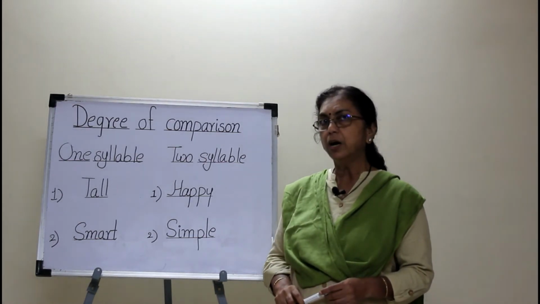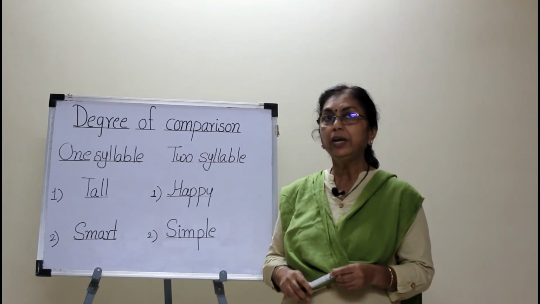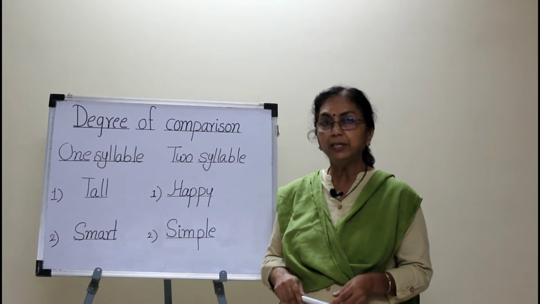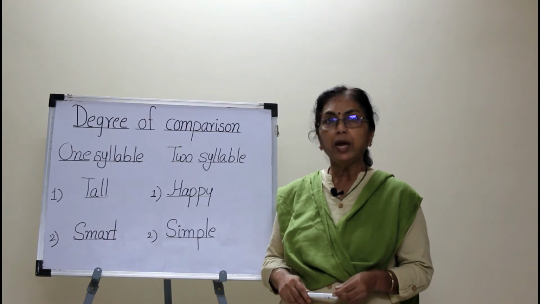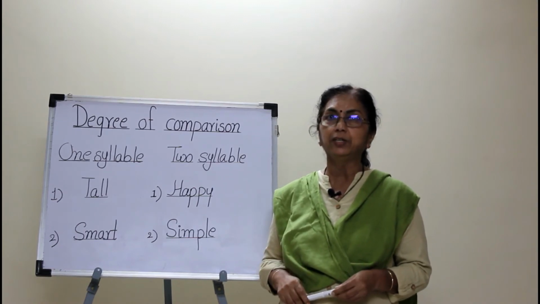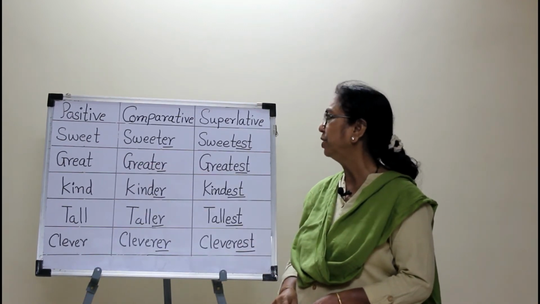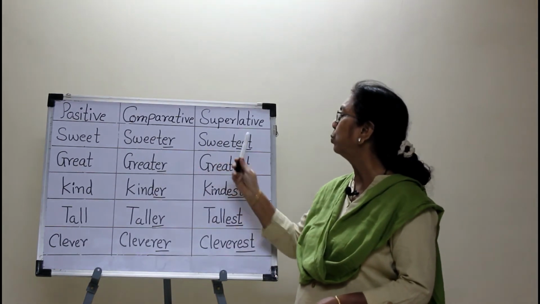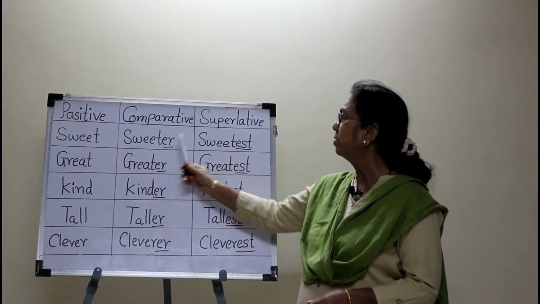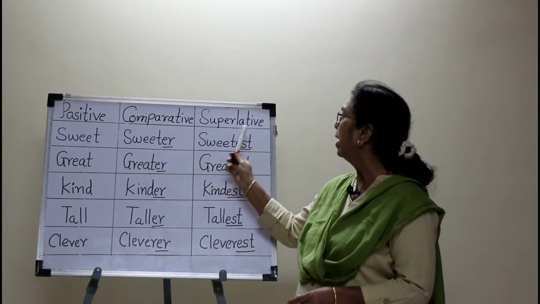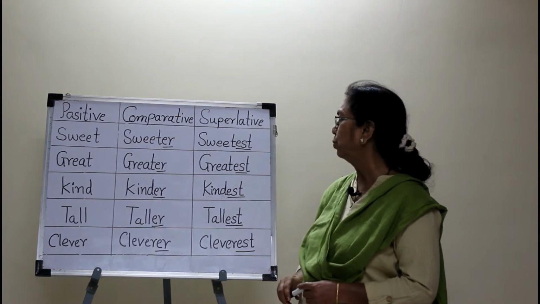When the adjectives are 1 syllable or 2 syllables, in the comparative degree we add the er suffix, and in the superlative degree we add the est suffix to the adjective. So see this chart: 1 syllable and 2 syllable adjectives and their comparative and superlative forms.